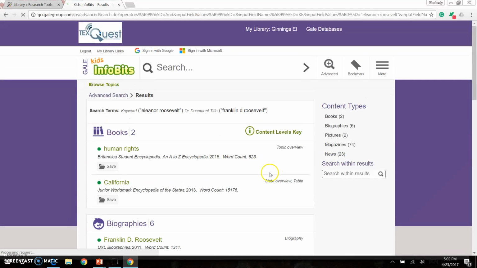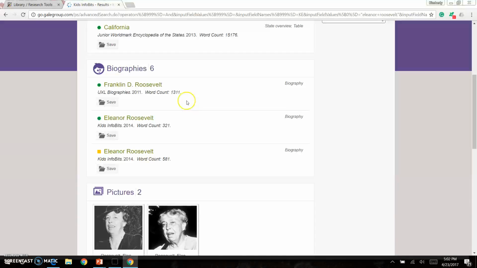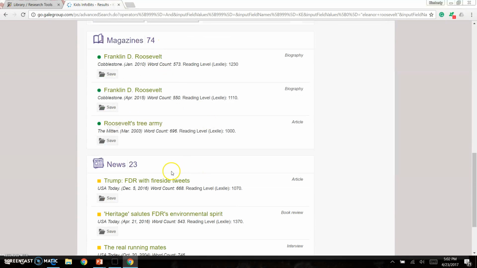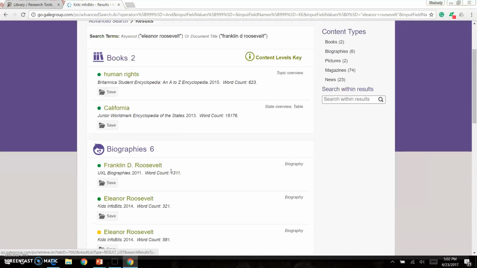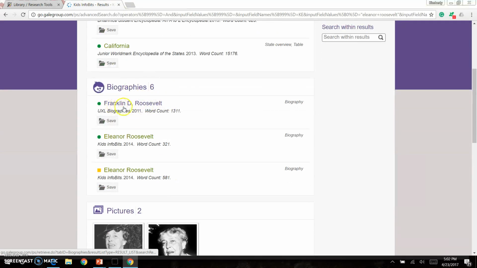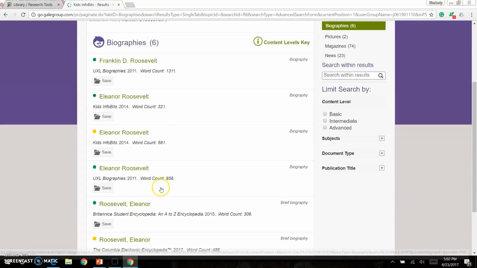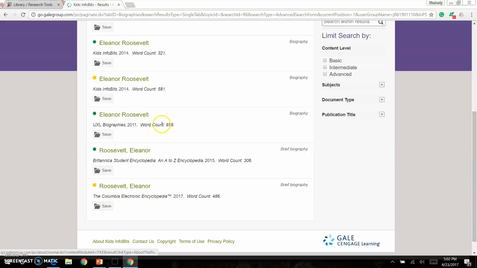Let's see how many results I get. I have 2 books, 6 biographies, pictures, 74 magazines, 23 newspapers. And if you notice on this biography, this one is just FDR, and then these 2 are Eleanor. So let's click on that and see how many FDRs they give us. So that one's FDR, and the rest are Eleanor.